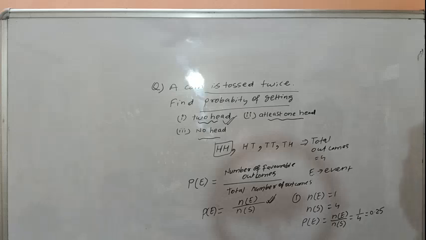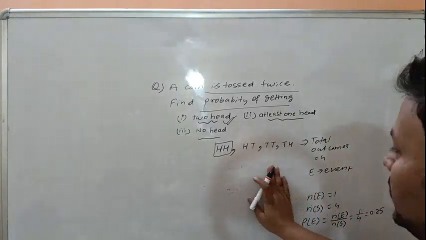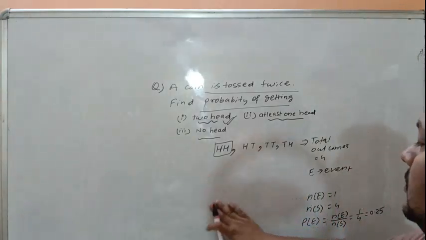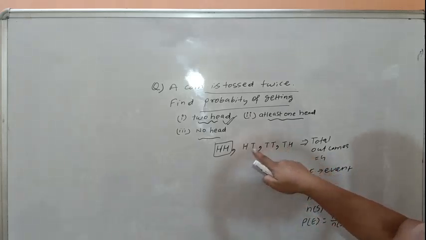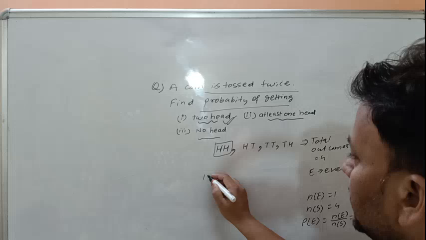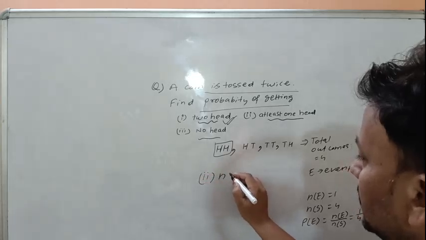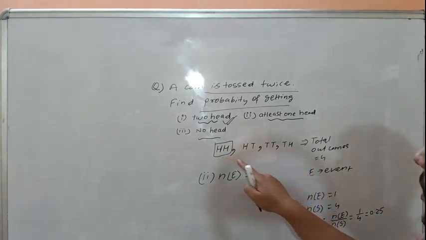At least one head. At least one head means one head or more than one head. One head, two heads. That means here in the second part the number of events is 1, 2, 3.